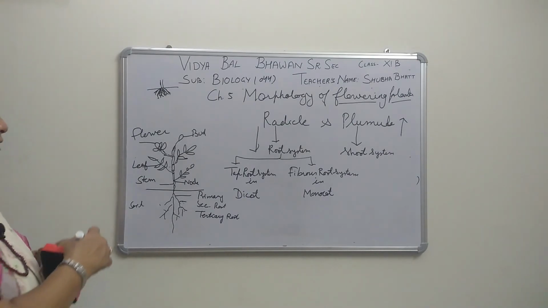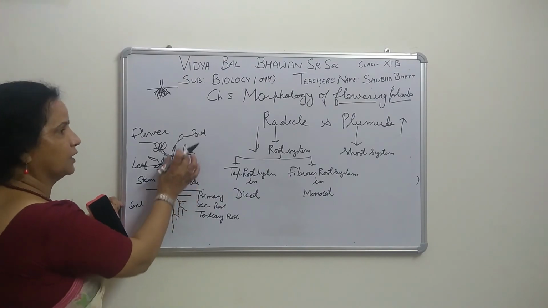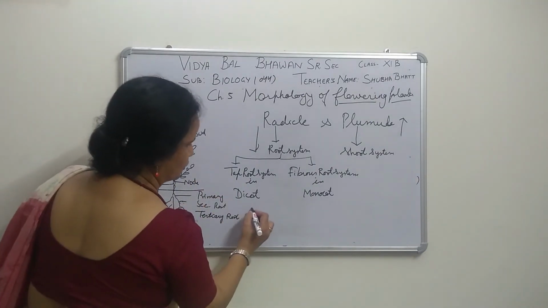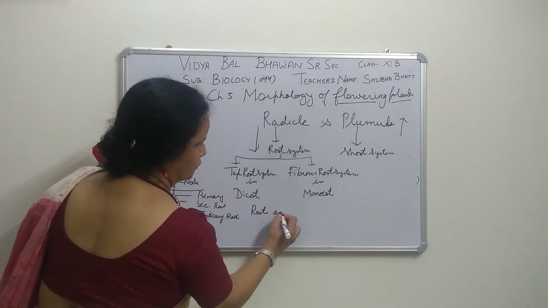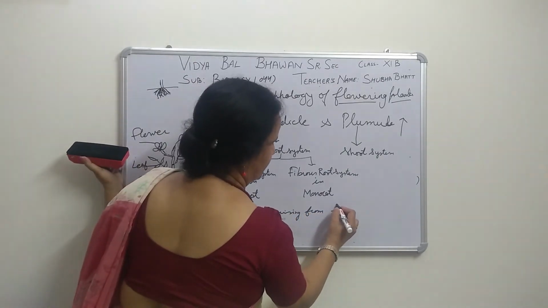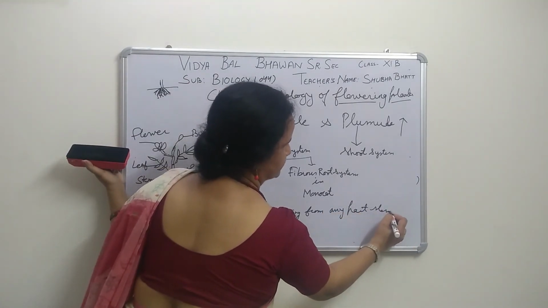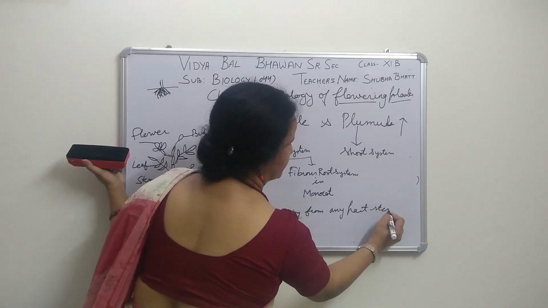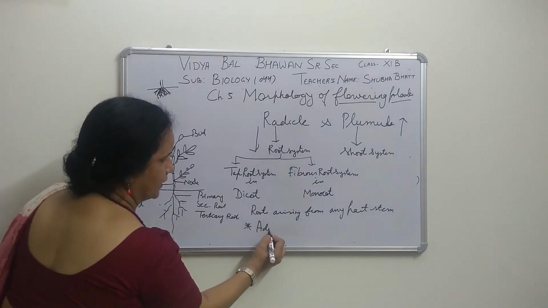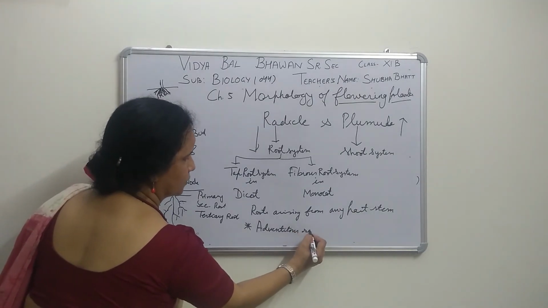Now one more type of root is there. Those roots which are not arising from the radical part but from the plumule part or the shoot part, some roots arising from any part of the stem, these roots are called adventitious roots.